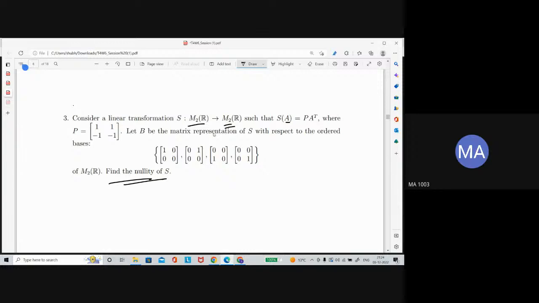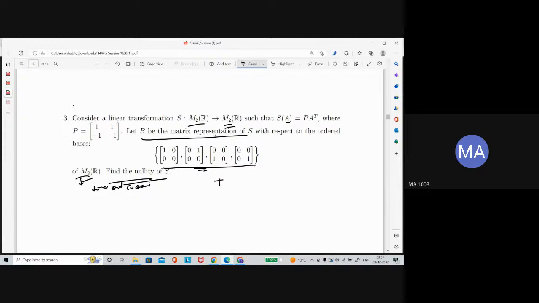So for this linear transformation you can find the nullity. How will you find it? See, B is a matrix representation with respect to the ordered basis of M2 for domain and codomain. Here the word is missing: domain and codomain. So with respect to this ordered basis, you need to find the matrix representation.